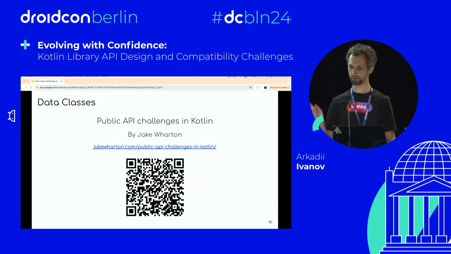There is also a very nice article by Jake Wharton, Public API Challenges in Kotlin. It also highlights these tricky cases with data classes, I highly recommend reading it.